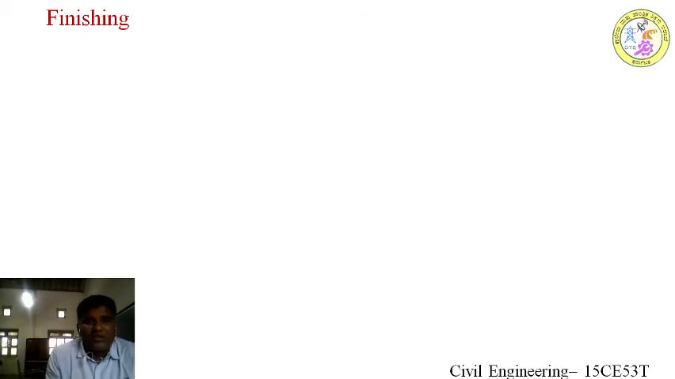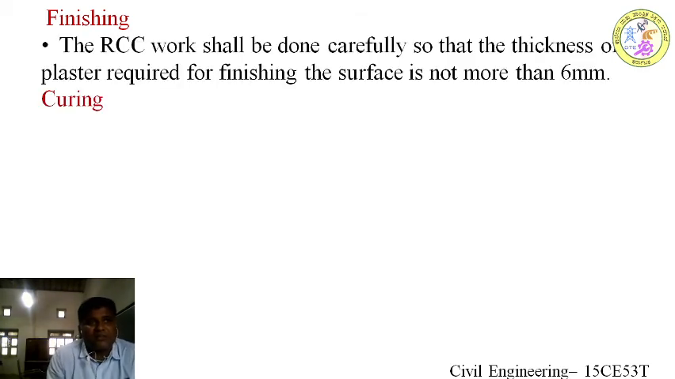And the finishing is very important in concrete, because after the concrete surface is finished, whether column or slab bottom or slab top, if it is a slab top, flooring will come, and on the slab bottom plastering will come. It's better that you finish the concrete in such a level that it should not require more than 6 mm of plaster.